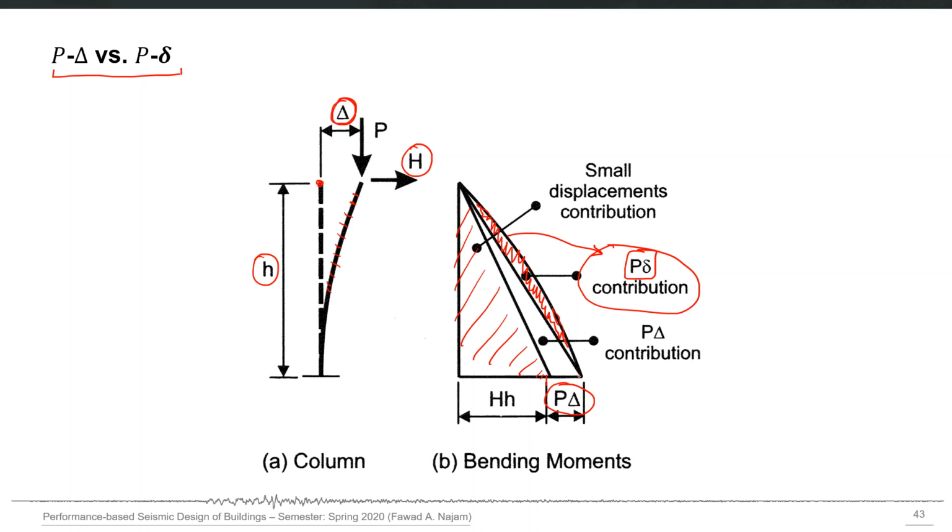get this line, which is the P capital delta contribution. And if you don't consider that effect, you will simply get the small displacement contribution. So this is the small displacement contribution. So again, depending upon the values of P and delta, these contributions can be significant or may not be significant also.